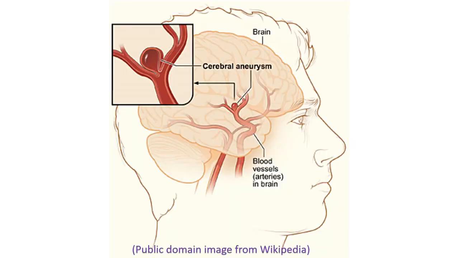An important association of coarctation of aorta is the weakening of the blood vessels of the brain, which cause them to bulge out. These bulges in the blood vessels of the brain with weakened walls are called berry aneurysms. Berry aneurysms can rupture later and bleed between the coverings of the brain. Sometimes this can result in a stroke as well.